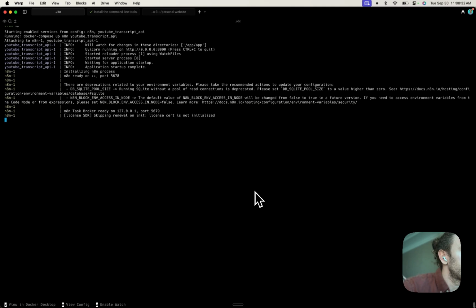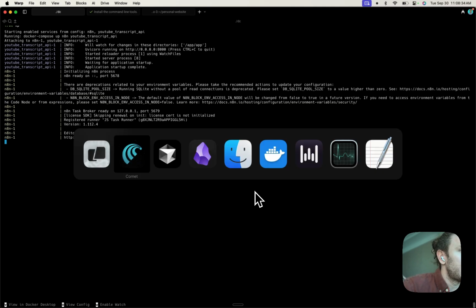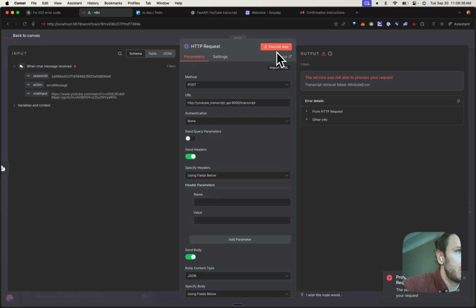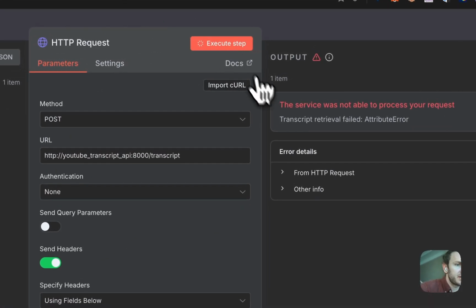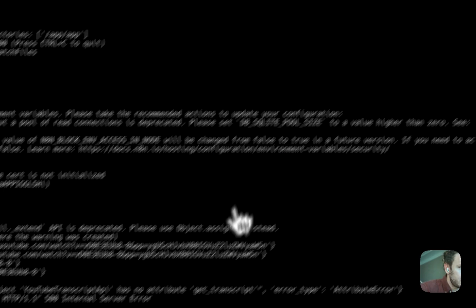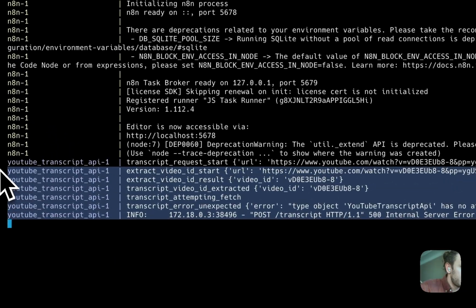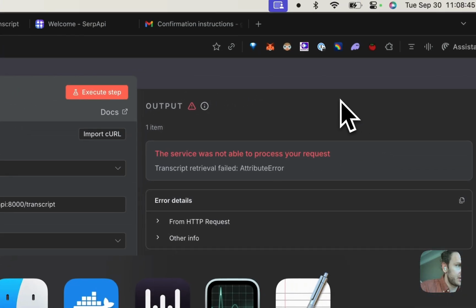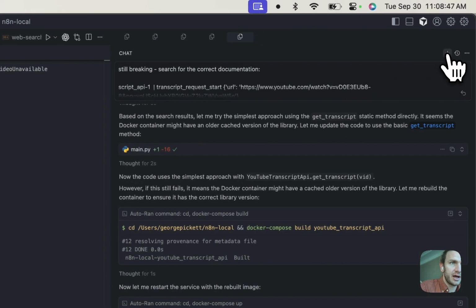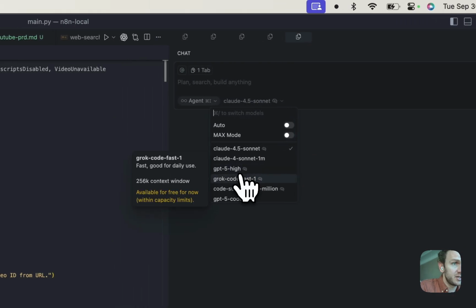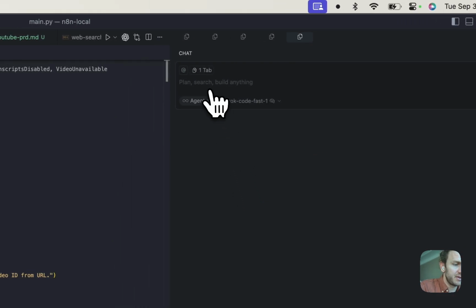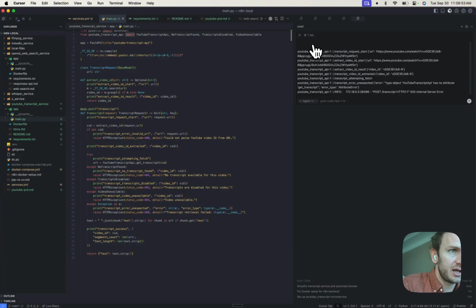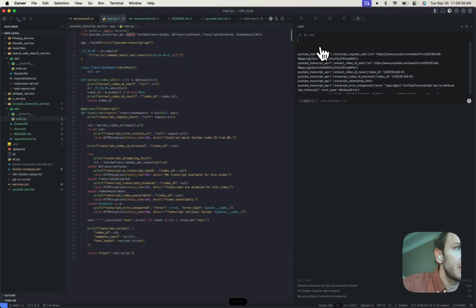I'm going to call this again. Okay. Now, since I have the docs here, I think Grok code is actually really good, at least speed with debugging. So I'm going to give it this error. I'm going to say, take a look at the documentation for YouTube Transcript API. I'm going to show you the documentation from their README.